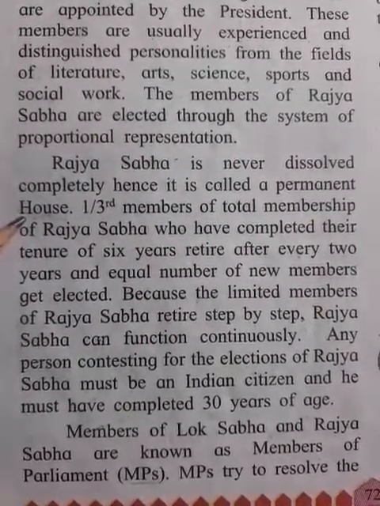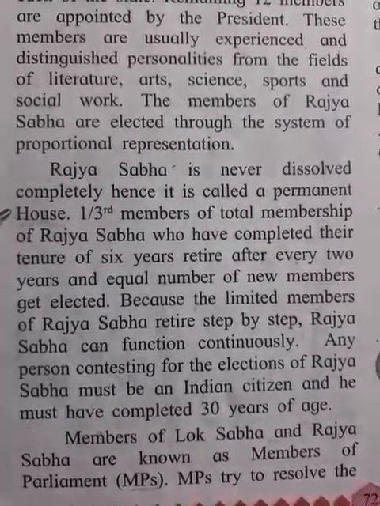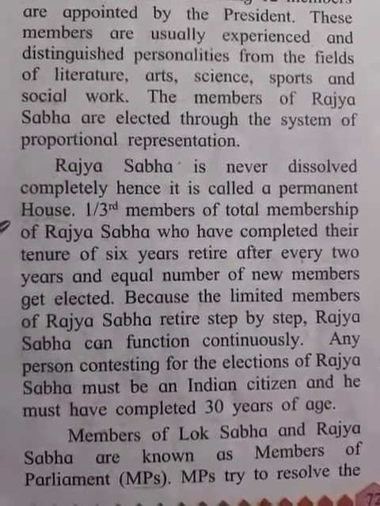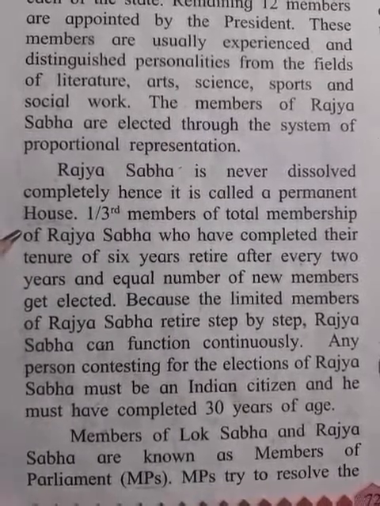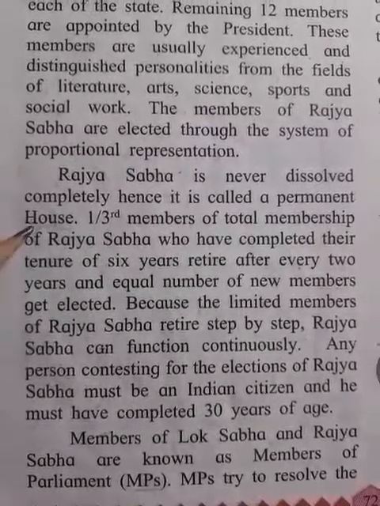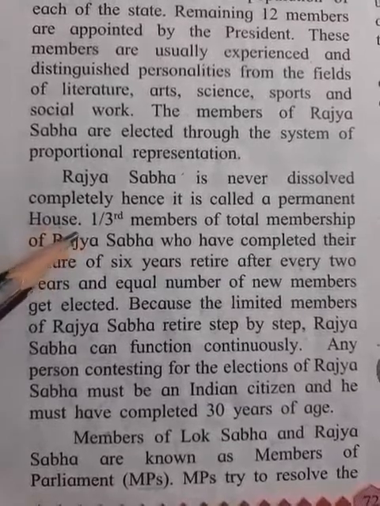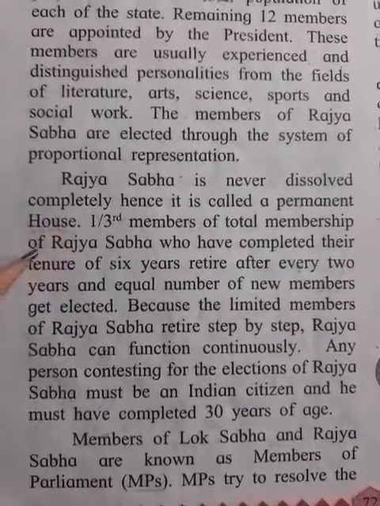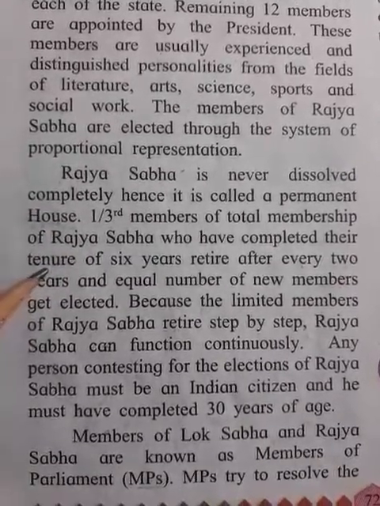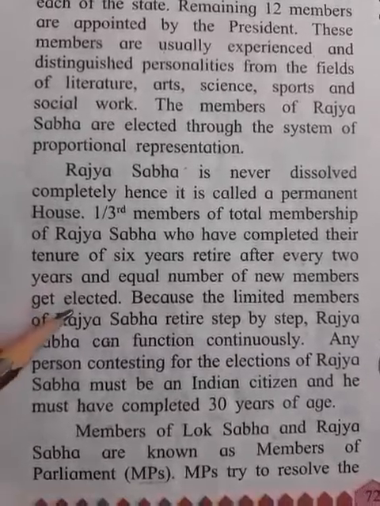Opposite to Lok Sabha, whose tenure is just 5 years, after which it is dismissed and the newly elected members become members of parliament, Rajya Sabha never dissolves completely. One third of the total membership who have completed their tenure of 6 years retire after every 2 years, and an equal number of new members get elected.